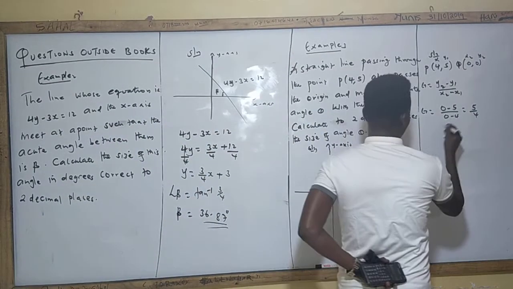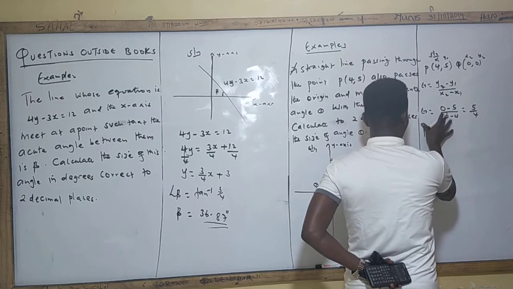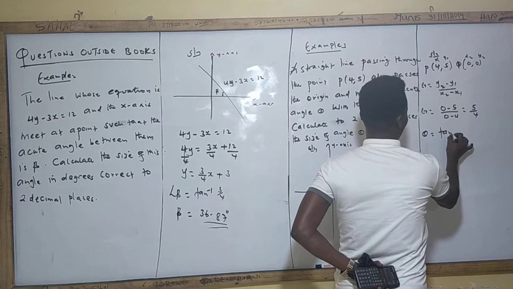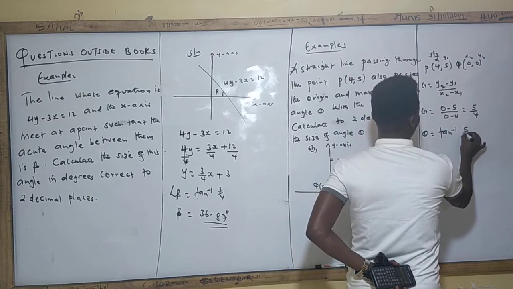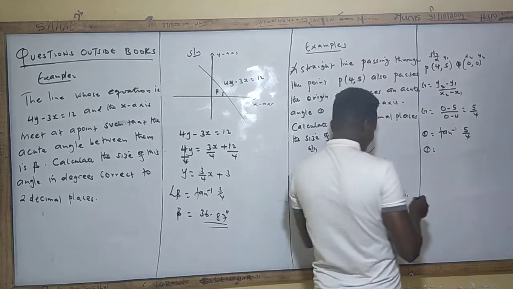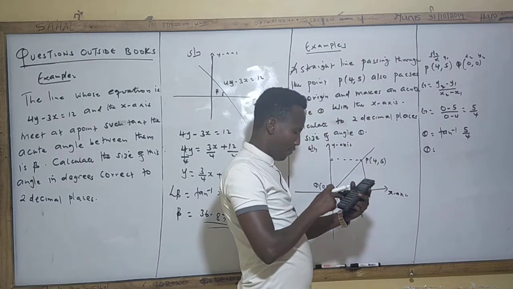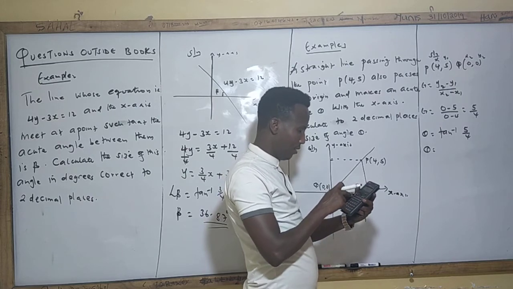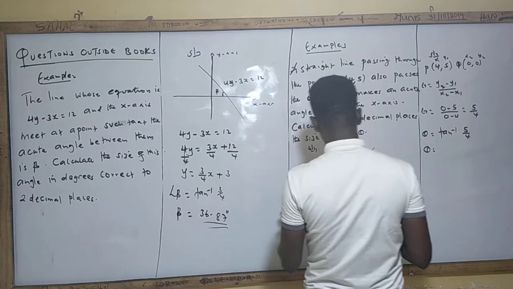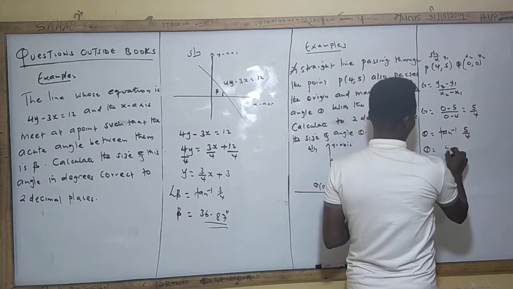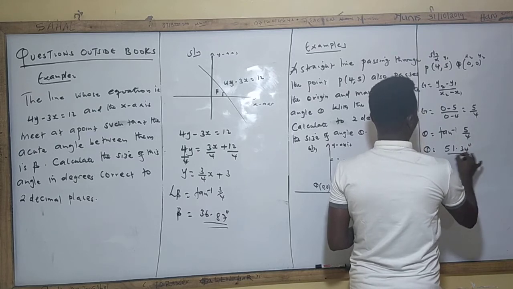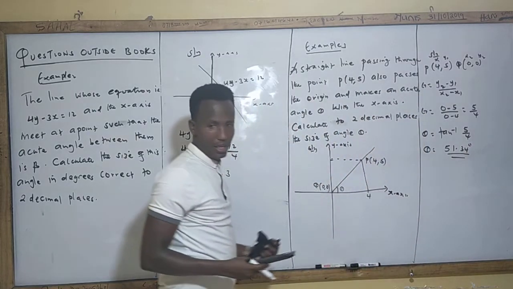So this is the gradient. Therefore, theta is equal to tan inverse of the gradient, which is 5 out of 4. Go to your calculator and press shift tan 5 divided by 4. To two decimal places, this will give us 51.34 degrees, and that will be the final answer for your information.